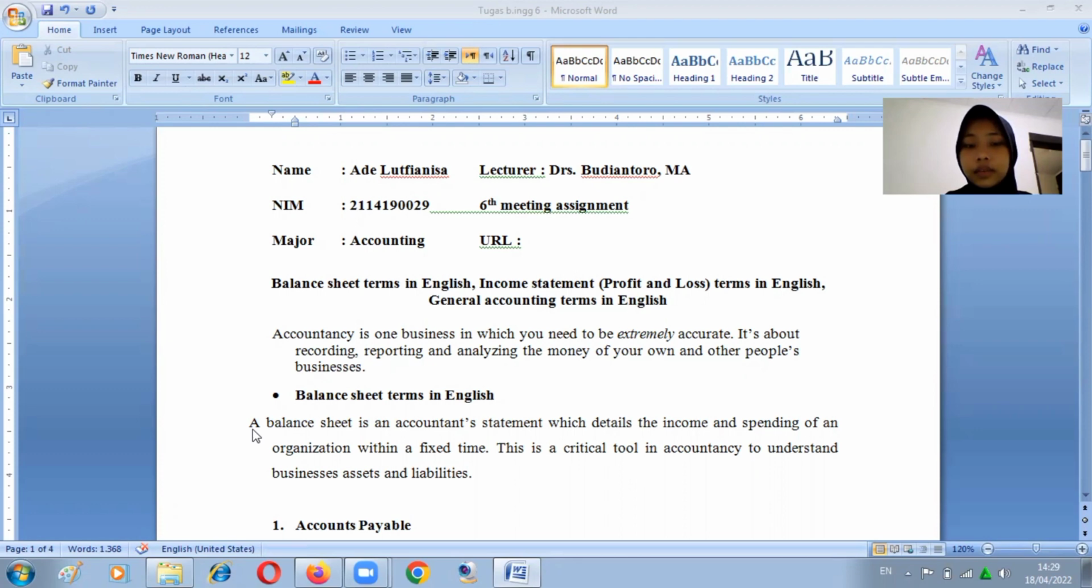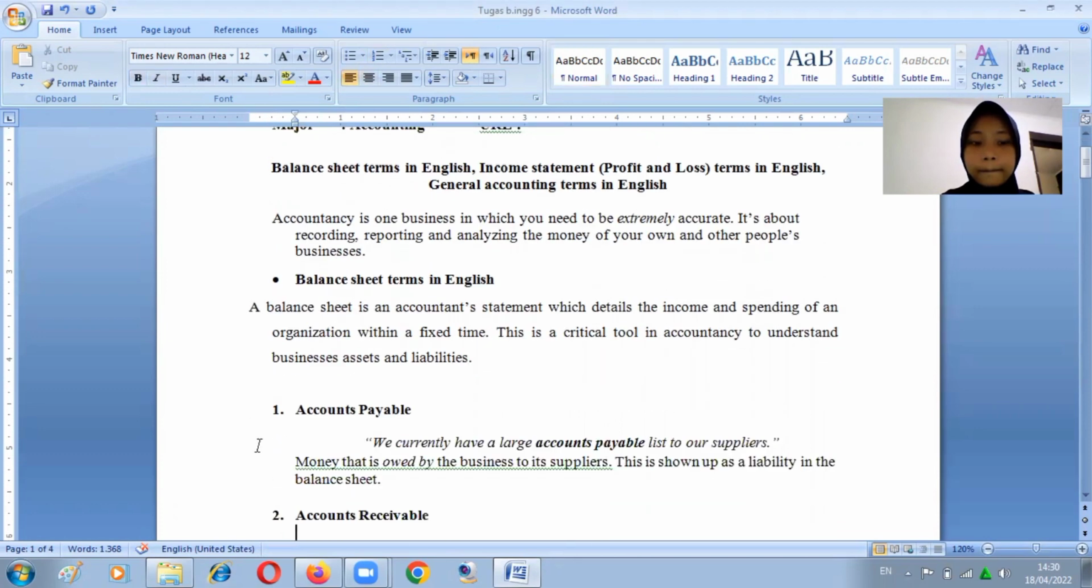Balance sheet terms in English. A balance sheet is an accounting statement which details the income and spending of an organization within a fixed time. This is a critical tool in accountancy to understand business, assets, and liabilities.